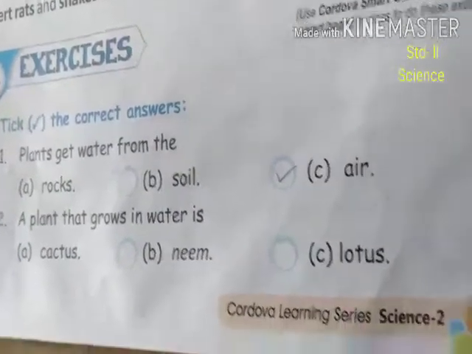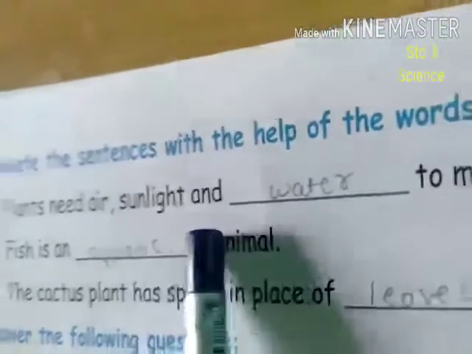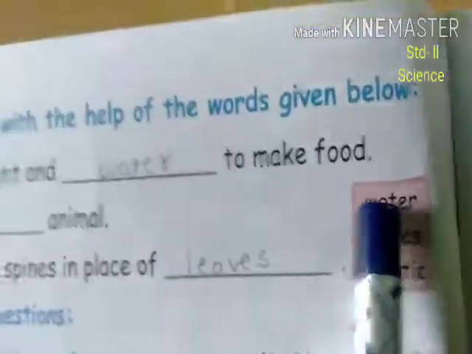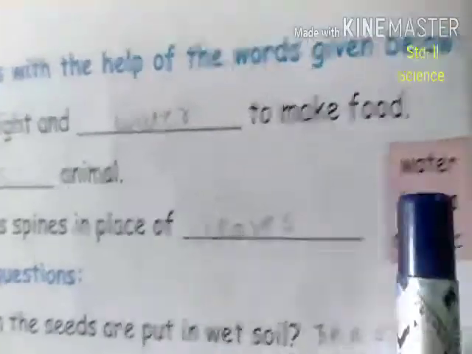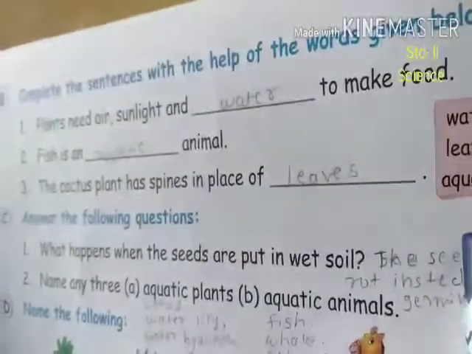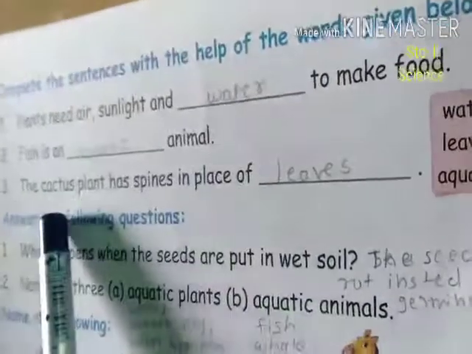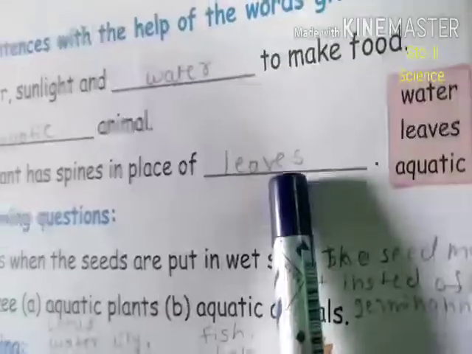Next. Plants need air, sunlight and water to make food. Fish is an aquatic animal. The cactus plant has spines in place of leaves.